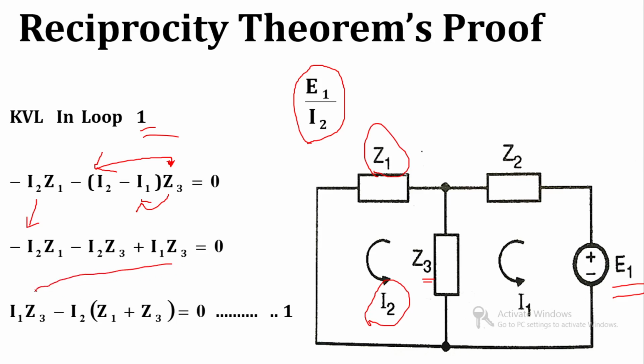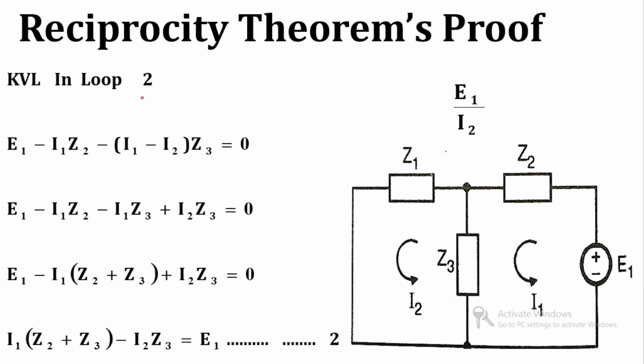So this is the same I1 Z3. Now take I2 common from these two terms. So I2 as it is, in bracket there will be Z1 plus Z3, all equal to 0. In this bracket it will become plus because we have taken minus I2 as common. So this is the equation number 1 for loop 1.